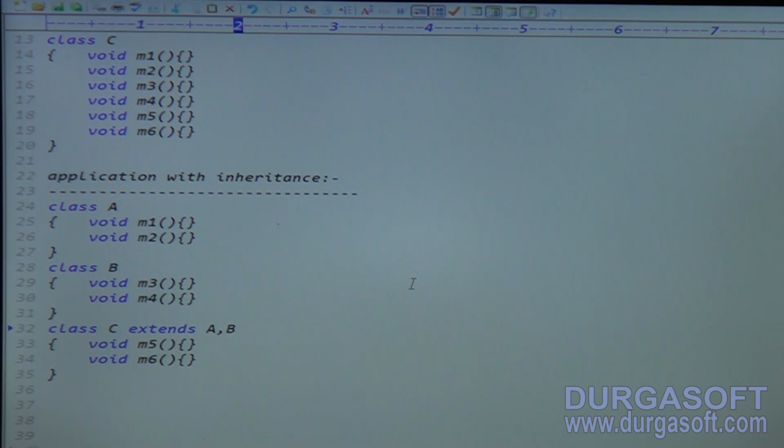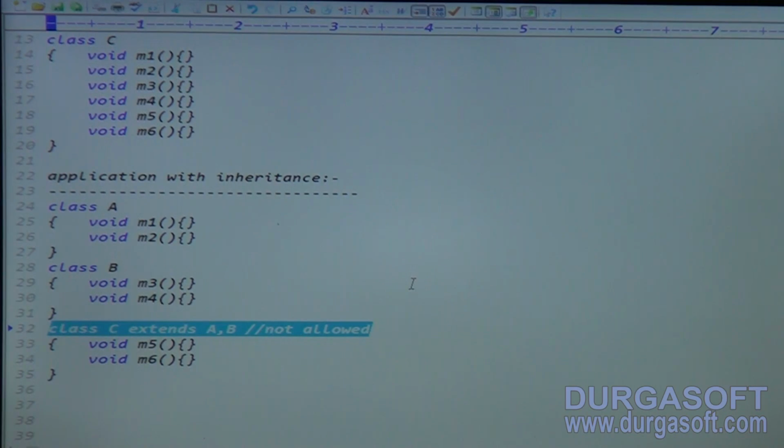The immediate answer from you guys: how many methods does class C contain? 6 methods. But here class C doesn't contain 6 methods. Why, Ratan? In Java this concept is not allowed. Java does not support multiple inheritance. This is called multiple inheritance.